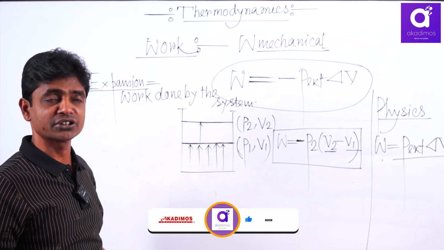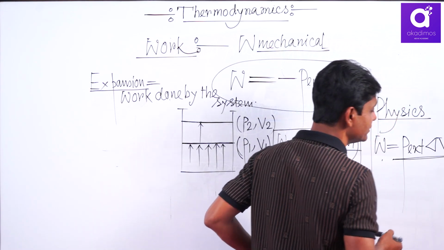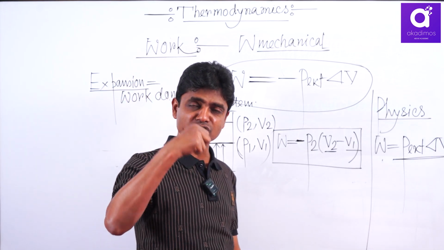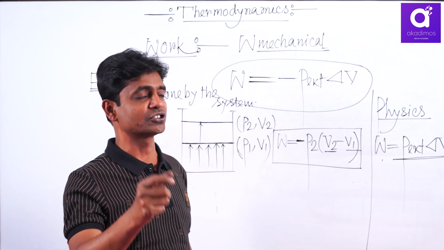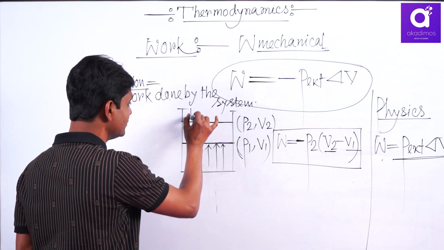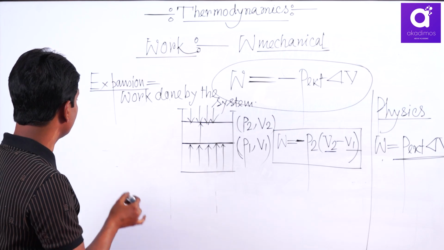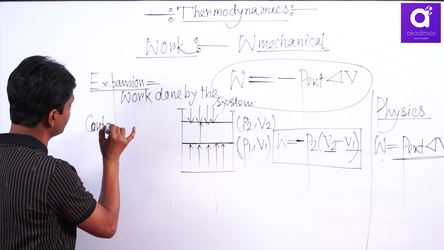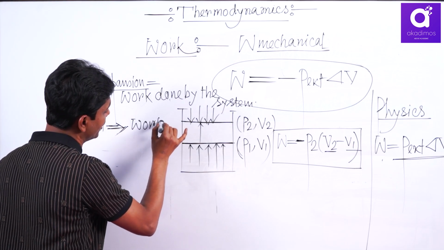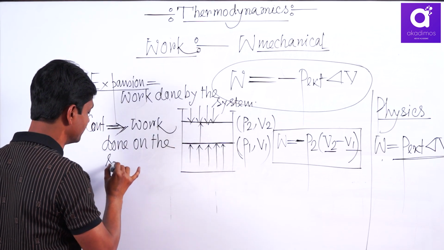Actually the IUPAC convention is always with respect to the system. But in physics, the expansion work you will get is positive. When the system does work and you get some positive work from the system or machine, then it is positive. That's why expansion work is positive here. And if you do contraction, there you have to apply thrust on the piston, that is called work done on the system. That means contraction means work done on the system.